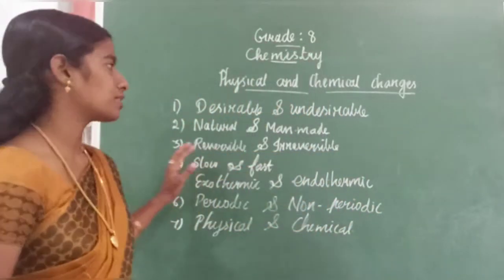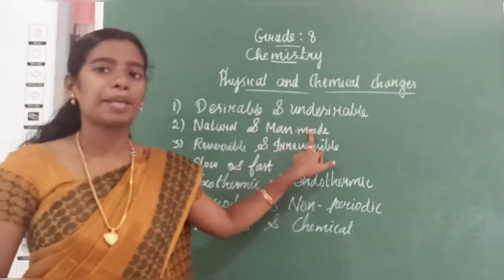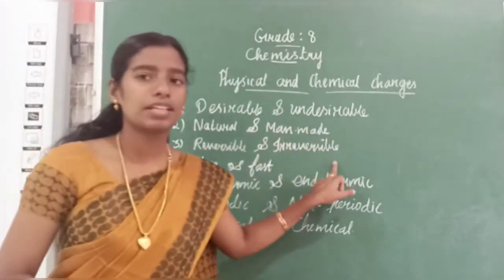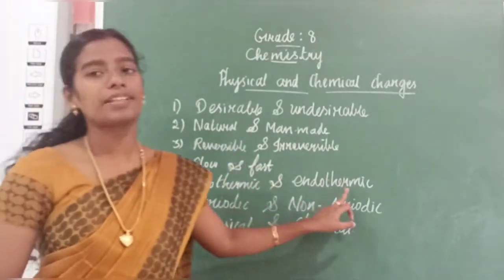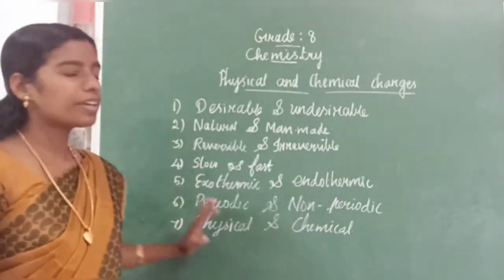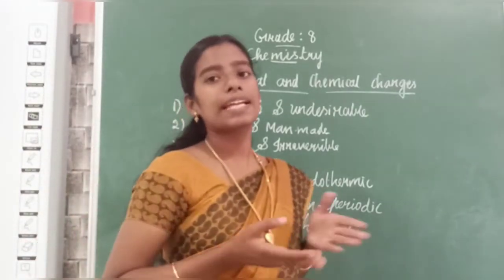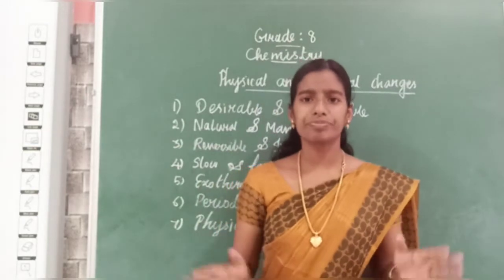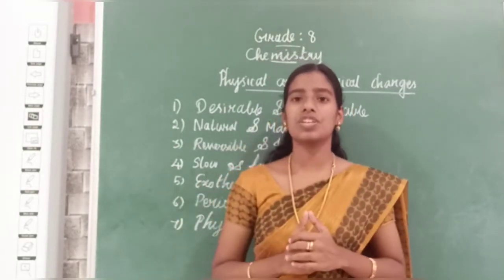So, these are all the types of changes we have learned. Desirable and undesirable, natural and man-made, reversible and irreversible, slow and fast, exothermic and endothermic, periodic and non-periodic, finally physical and chemical changes. I hope you are all clear about these types of changes.